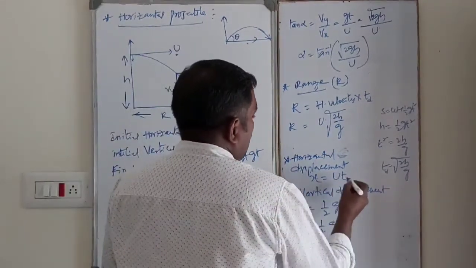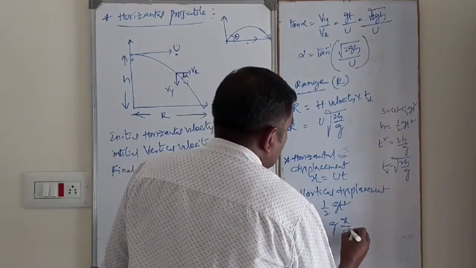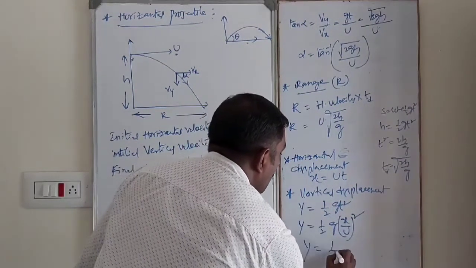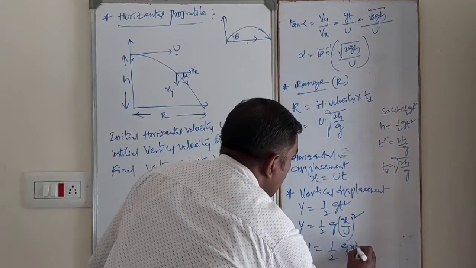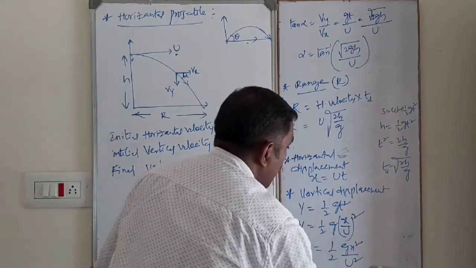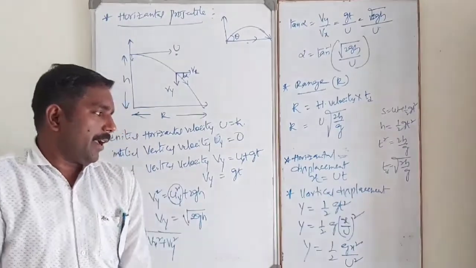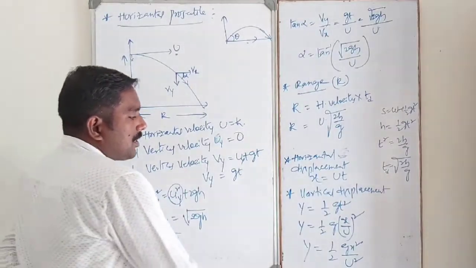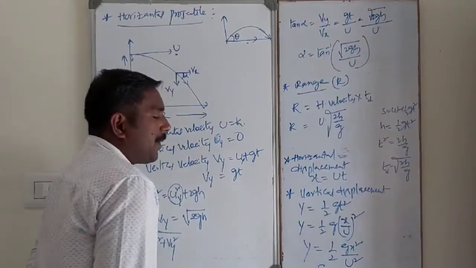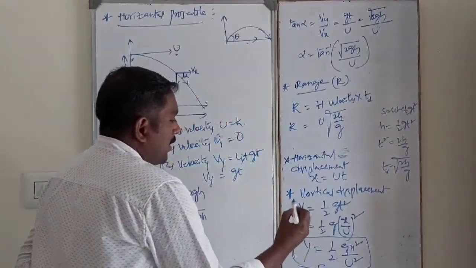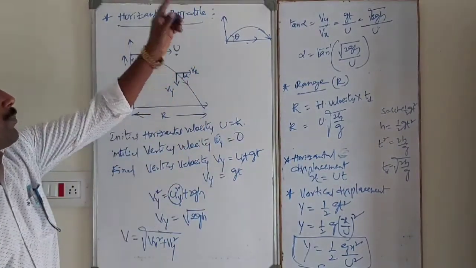In this case, t is equal to x by u. X by u whole square. Then y is equal to half g x square by u square. This is nothing but a parabolic equation. This is the vertical displacement of horizontal projectile.